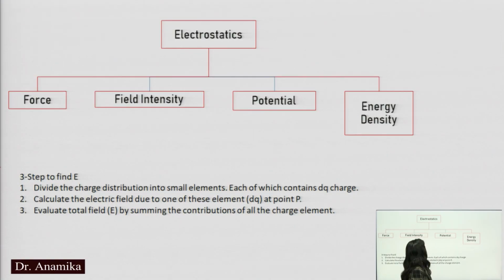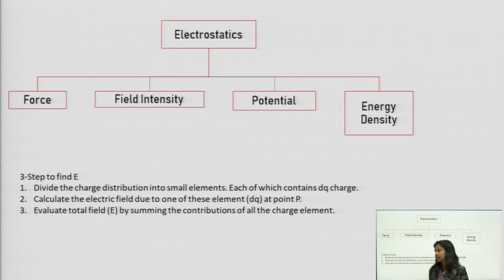Basically in electrostatics we have seen electric field, force. In electrostatics we study about charge at rest, or we can say that we study about the static charge.